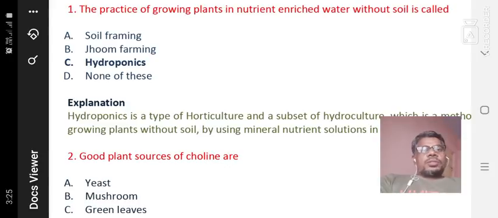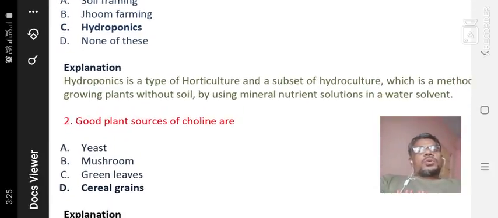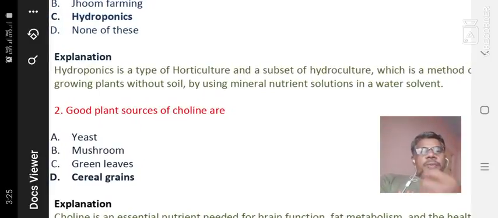The answer is hydroponics. Hydro means water, so the plants grow only in water. What are the uses of hydroponics? I will explain.